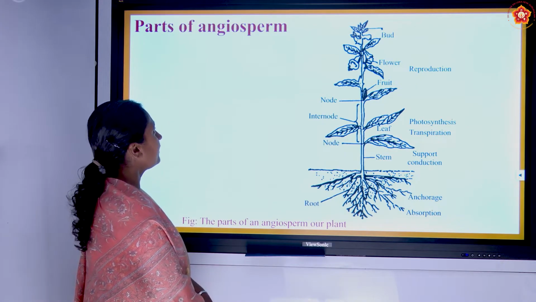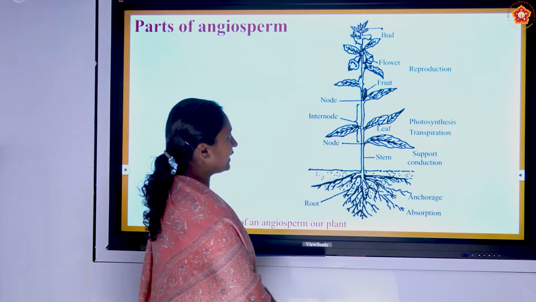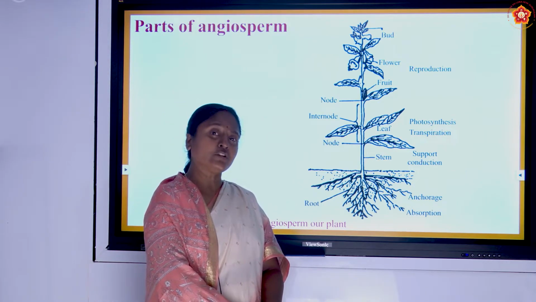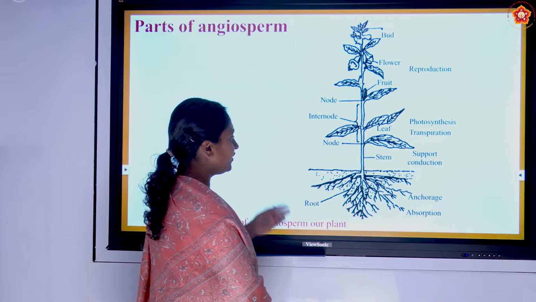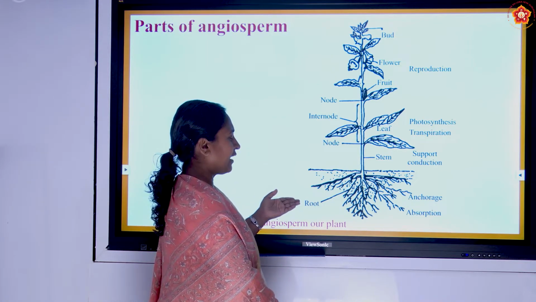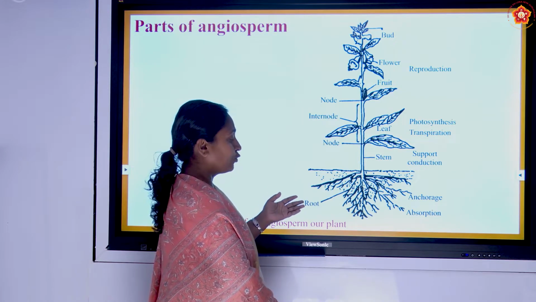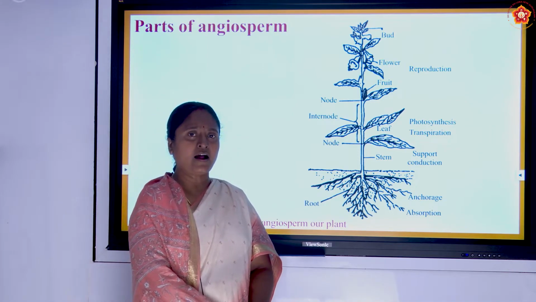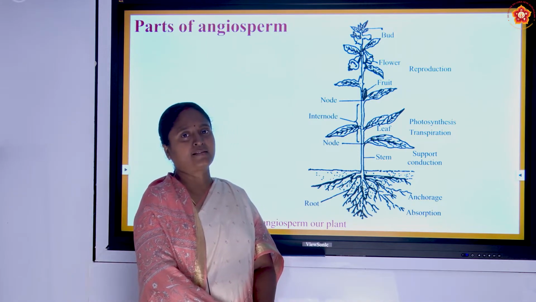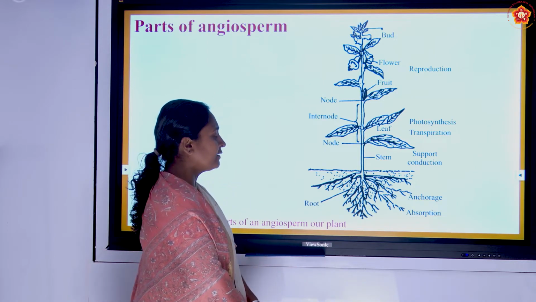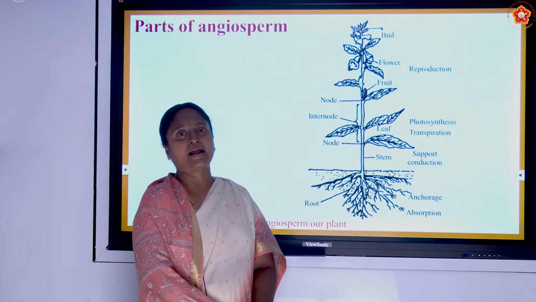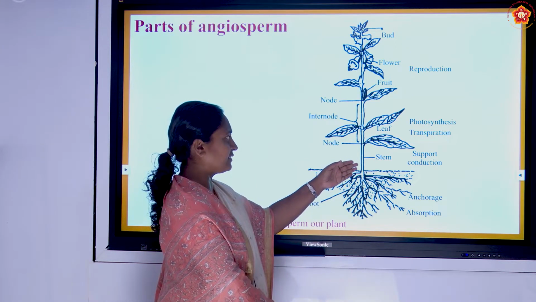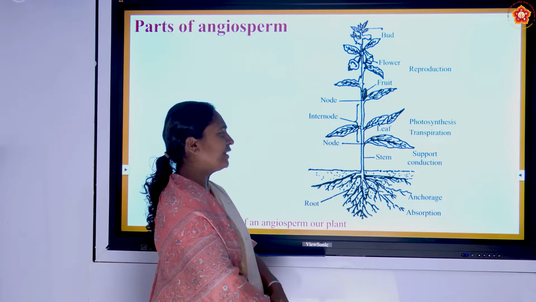Now we will see the parts of the plant. Here we can see the entire plant, where we can see the above ground region and also the below ground region. In the below ground region we can see the root. Here we have adventitious root structures, which help in absorption of water along with the mineral nutrients present in the soil water, and are involved in the anchorage of the plant to the ground. Then in the above ground region we have the stem, and in the stem we have various structures.